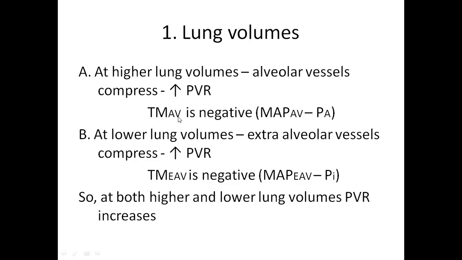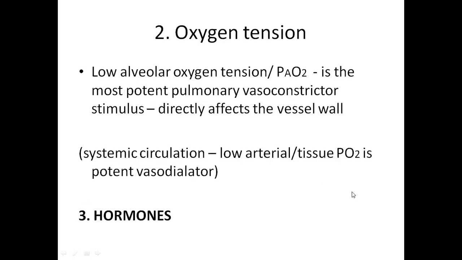Okay, imagine the transmural pressure and the conditions where these pressures will increase. Oxygen tension. This is very, very important. You have to remember this forever in your life. The collapse, the constriction of your pulmonary vessels depends on the oxygen tension in the alveoli, not the arterial tension of oxygen. Okay, get it?